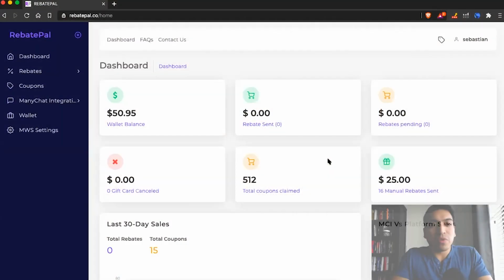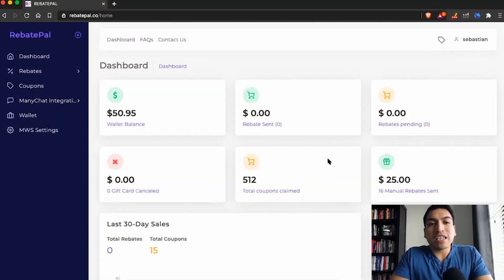All right, so the screen you're looking at right here is our dashboard. As soon as you log into RebatePal, you're going to see a few items here on the dashboard that allow for a quick view to see how your campaigns are performing.